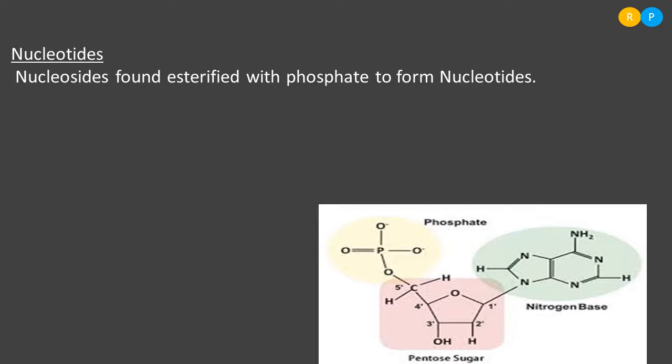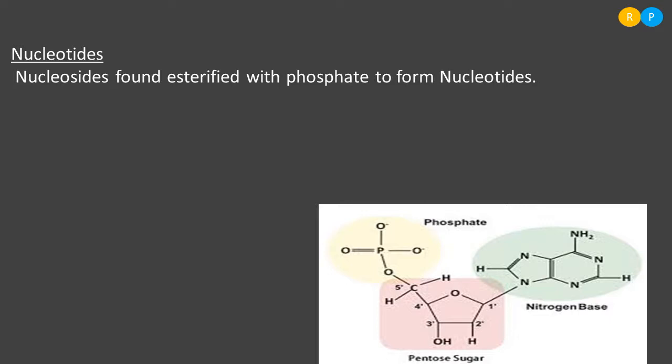These biomicromolecules are the monomers of nucleic acid. So we know DNA, right? RNA. DNA and RNA are nucleic acids. In order to form a long chain of DNA or RNA, we need nucleotides. So nucleotides are the monomers of nucleic acid. There are many nucleotides, they combine with one another, they form a bond with one another in order to form nucleic acid. So nucleotides are called monomers of nucleic acid.